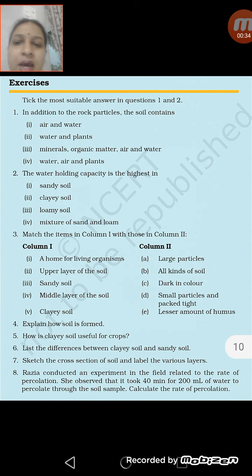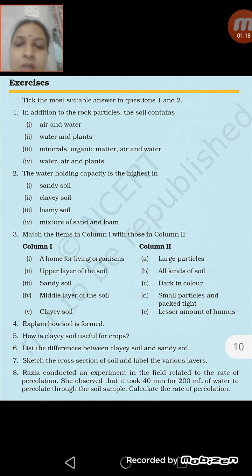Third one is match the items of column 1 with column 2. A home for living organisms. As we know, all types of soils are the home for living organisms, so first should be matched with B. Upper layer of soil is dark in color. Sandy soil has large particles, so third matches with A. Fourth one, middle layer of the soil, has a lesser amount of humus, because it contains more minerals but less humus. And last, fifth one is clay soil. Clay soil, as you know, has small particles and the particles are packed tightly, so option D. Fifth should be matched with D.